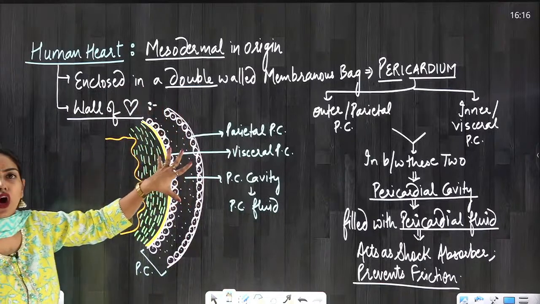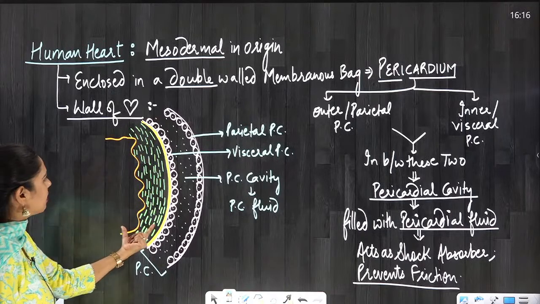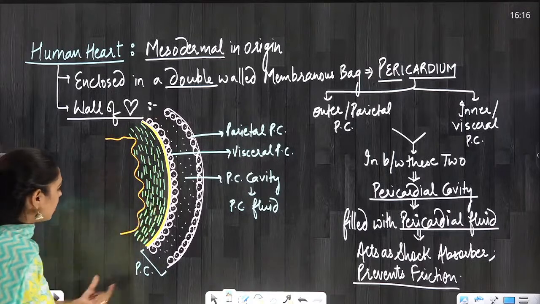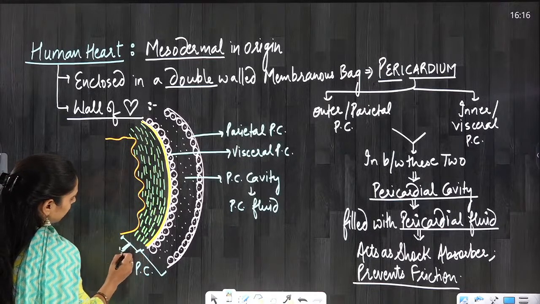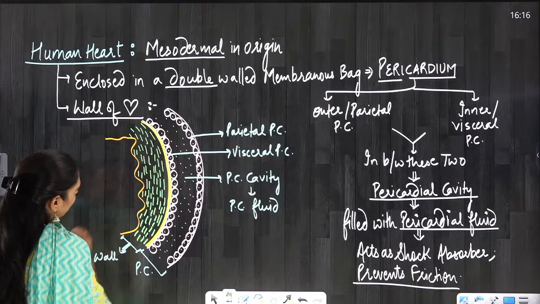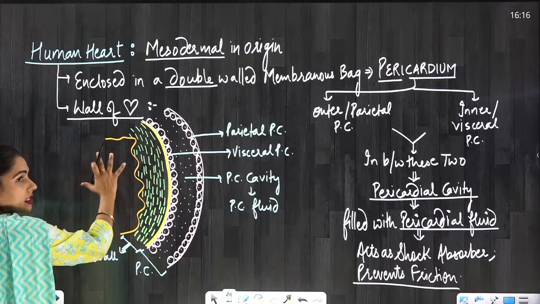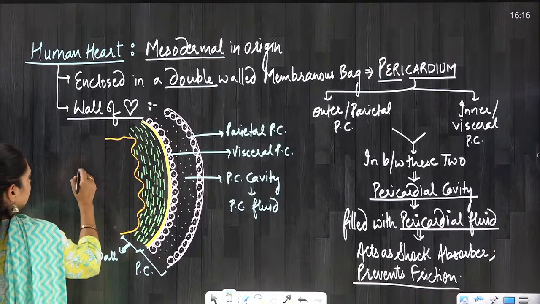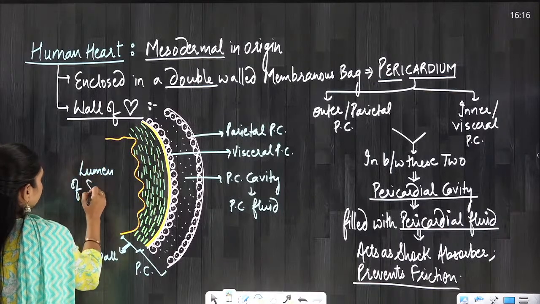The protection of heart is clear to everyone. Now let's talk about the wall of heart. So this you can see here is the wall, and in this wall you can see here this is the space. This is the space inside the heart that will be termed as lumen of heart.